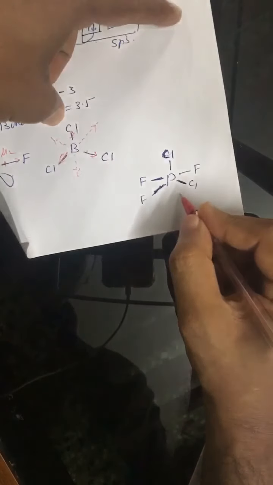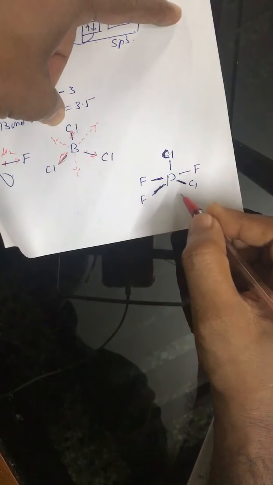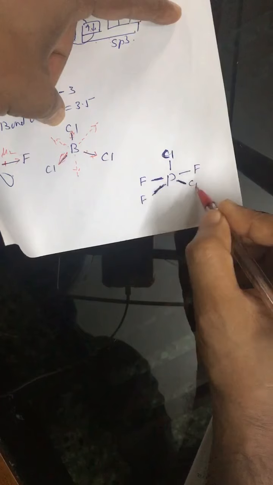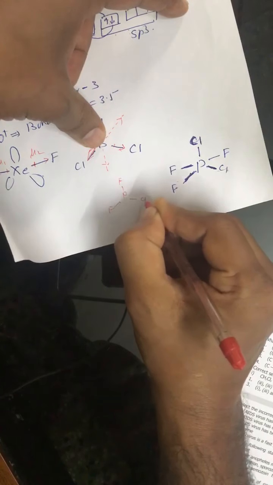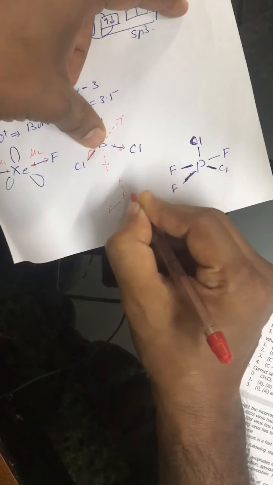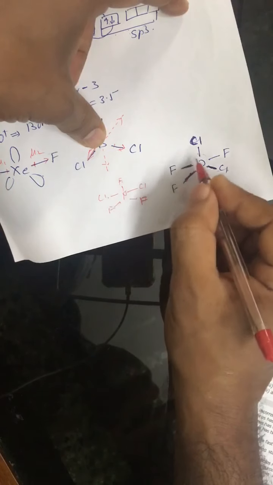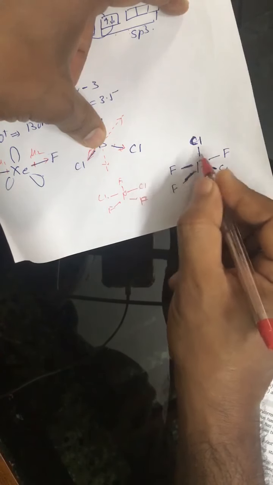Whereas the confusing point is PF3Cl2. Students normally confuse that fluorine should occupy, they suggest this structure, and ask why not this kind of structure? The point is, this bond angle is 120, whereas this is 90 with other bonds.